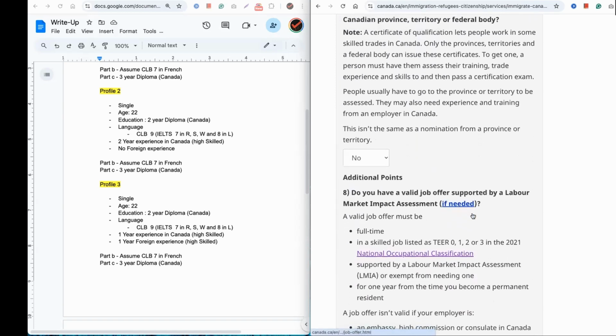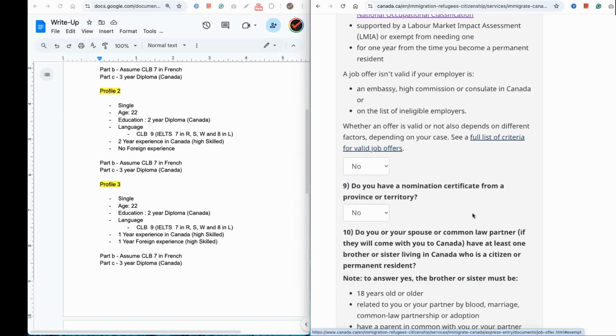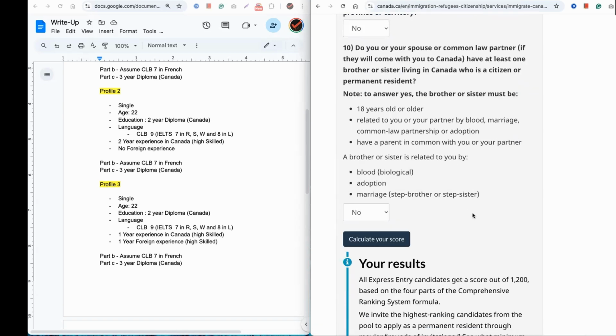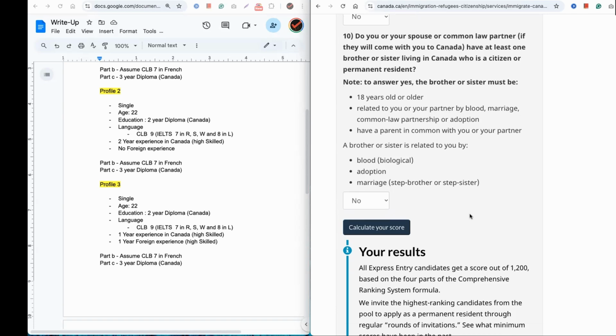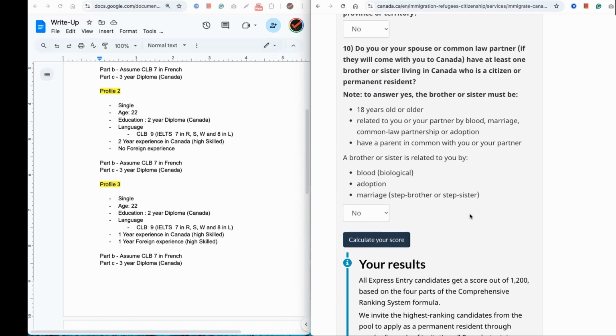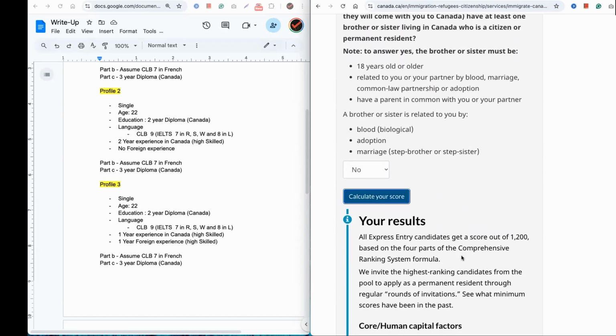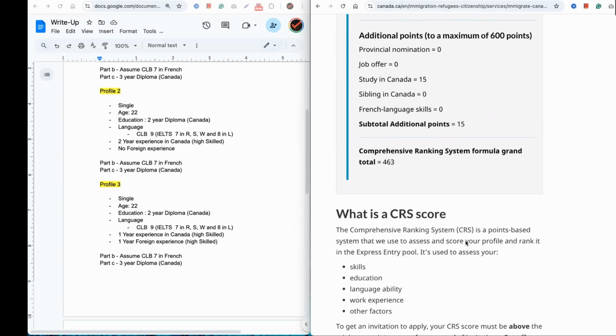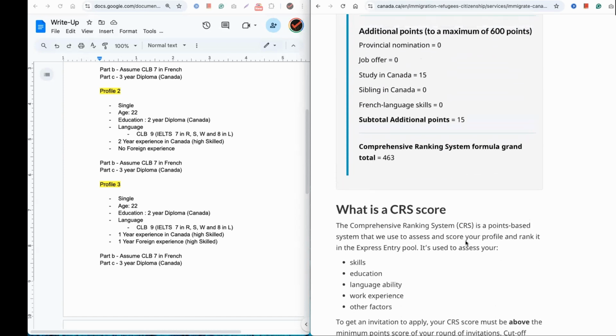Remember, we earlier had a score of 450. Now I'm just changing the mix. Instead he said, you know what, let me not stay in Canada. Let me go back to my country. Let's say it's India or Philippines, and let me gain 1 year of high skilled experience. So now instead of 450, the score has become 463, right?